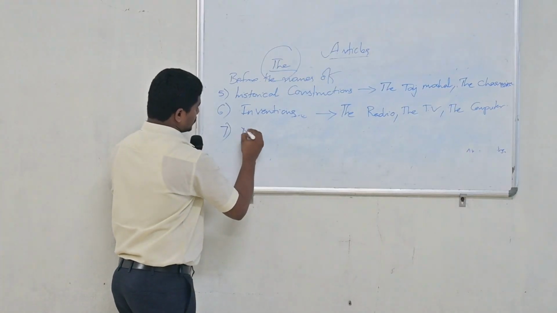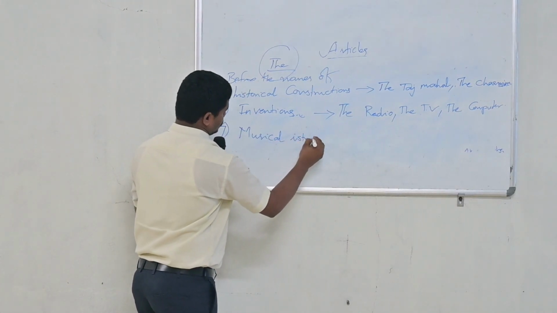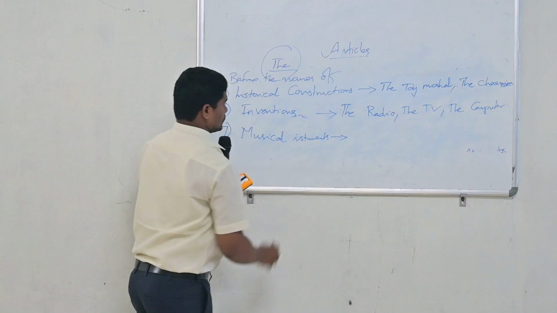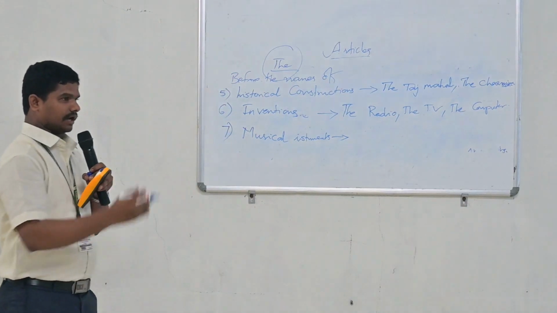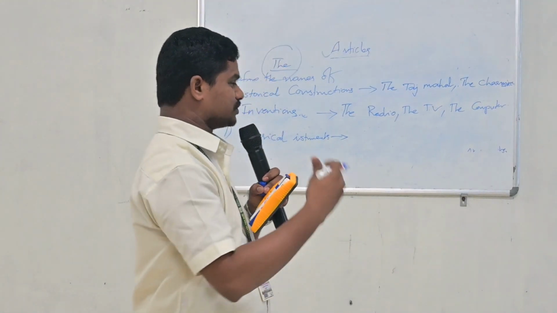Okay? And next one, before musical instruments. Yeah, Francis, I think you are adept in musical instruments to play. Yes. So can you please tell me which musical instrument you like most? Casio. Casio, very good. So before all the musical instruments we use article the. So the musical keyboard.